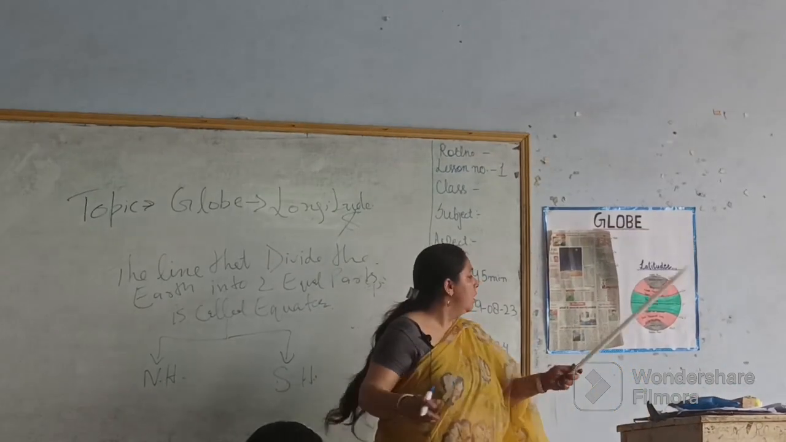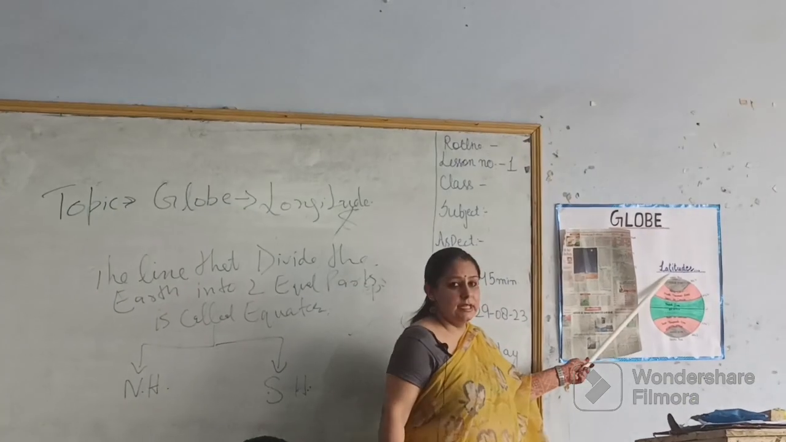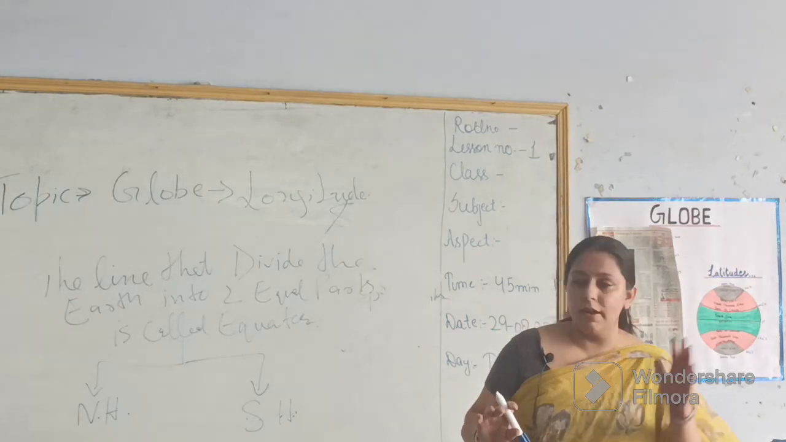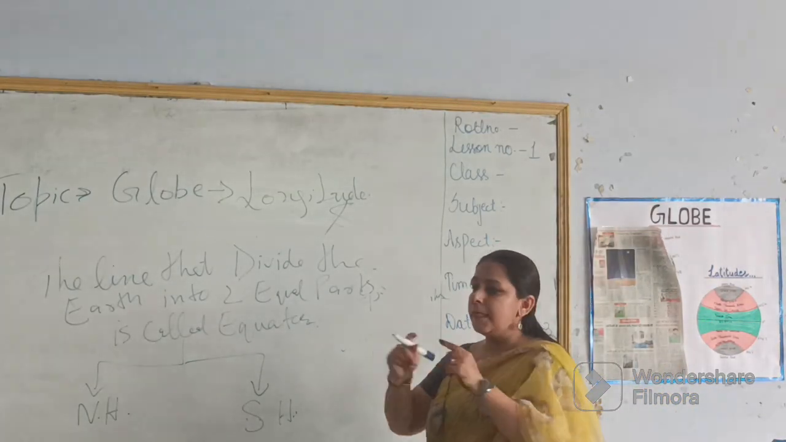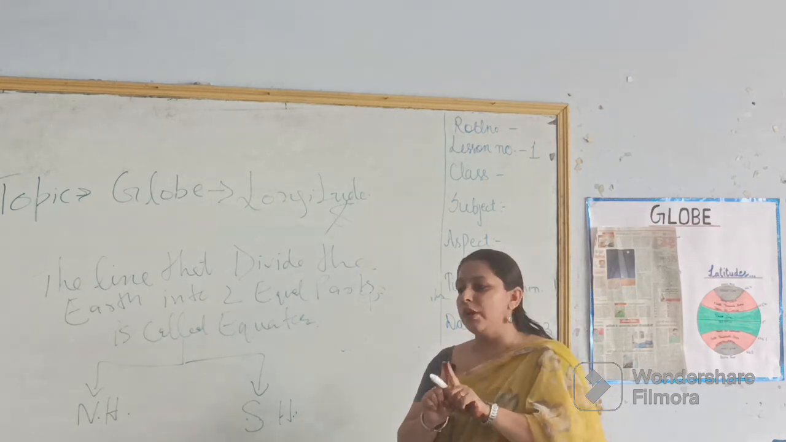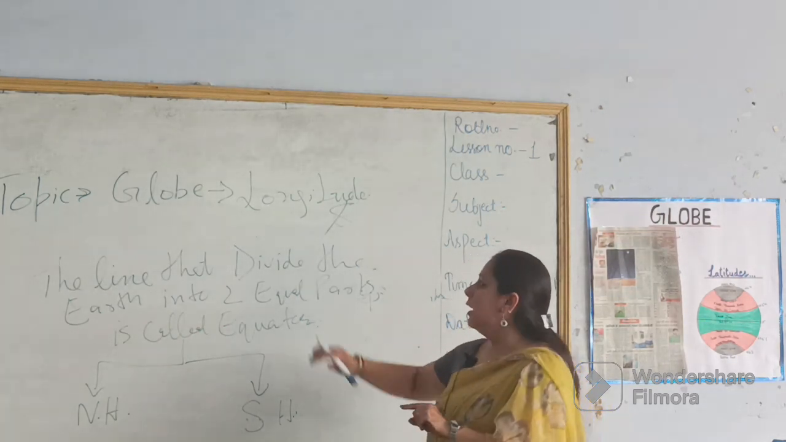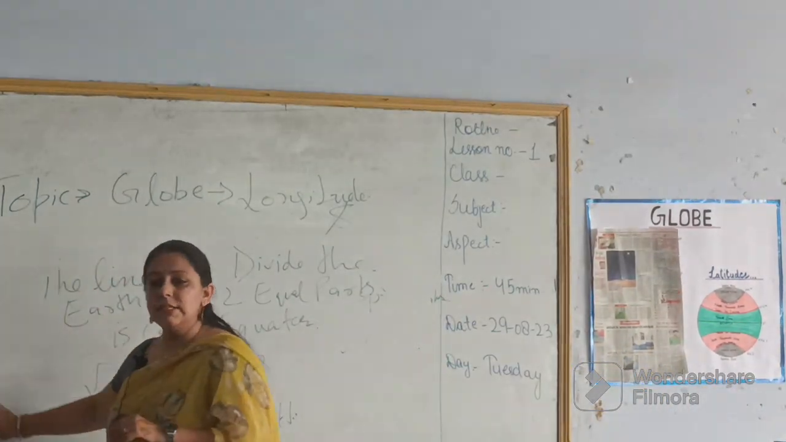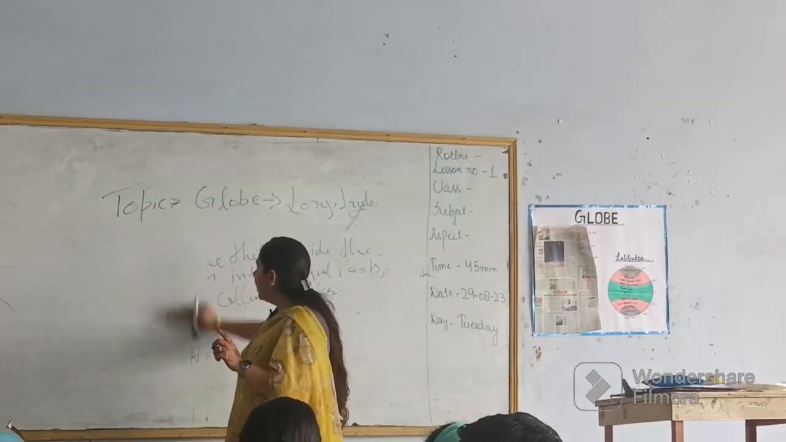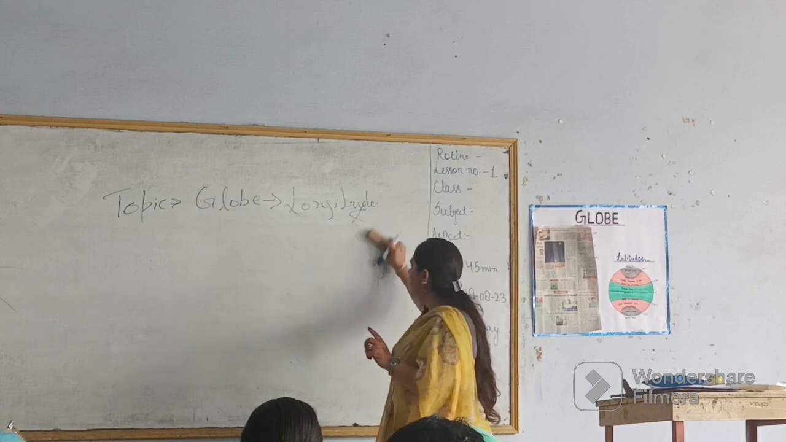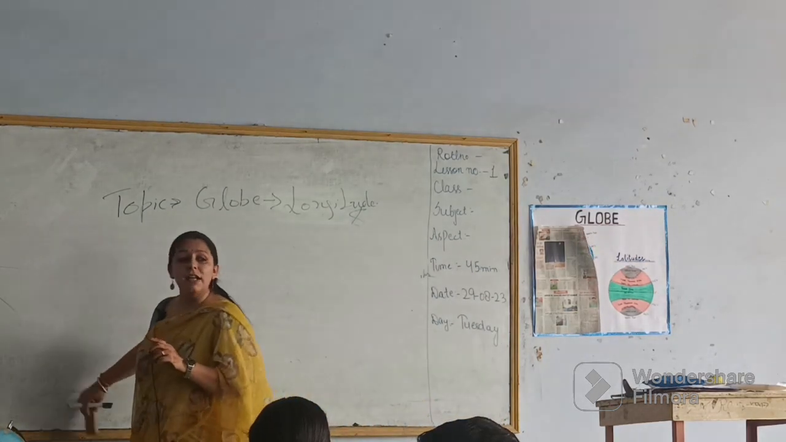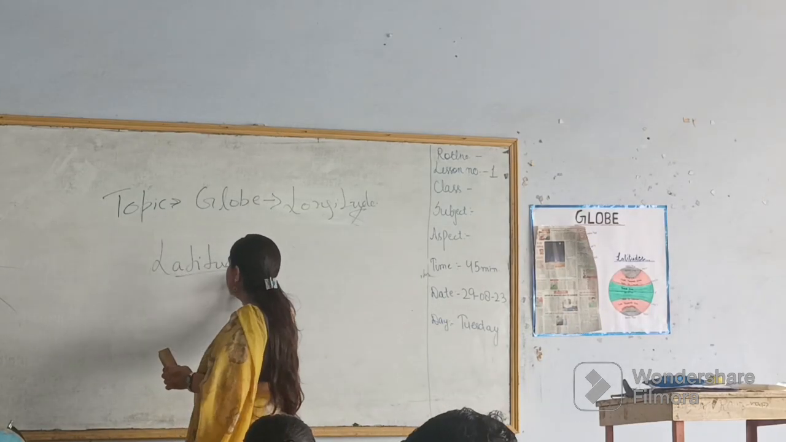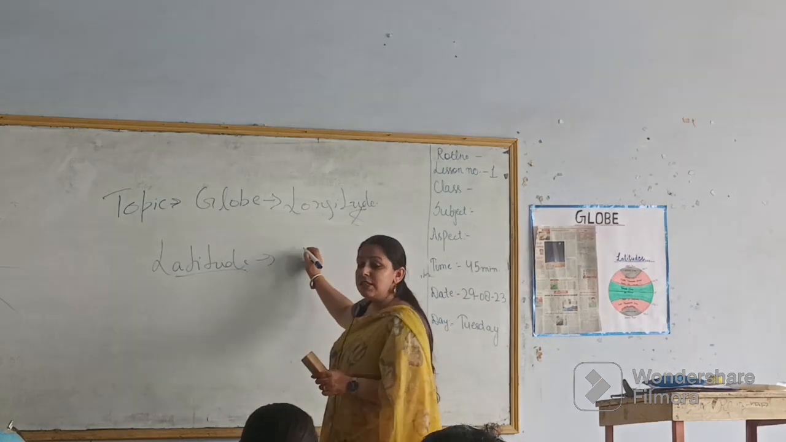Now how many degrees are there in this? First of all, the equator is the line that divides the earth into two equal parts, and this line is called latitude. By this we came to know that the earth has lines called latitudes, and these latitudinal lines are all imaginary lines. Latitude is also an imaginary line.